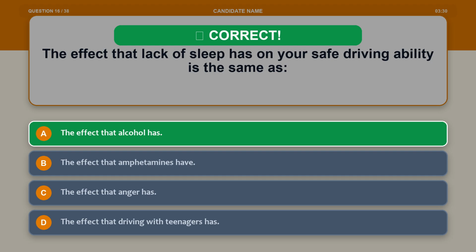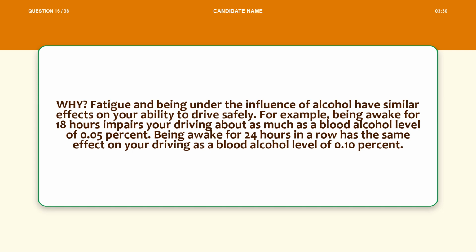The correct answer is option A, the effect that alcohol has. Explanation. Fatigue and being under the influence of alcohol have similar effects on your ability to drive safely. For example, being awake for 18 hours impairs your driving about as much as a blood alcohol level of 0.05%. Being awake for 24 hours in a row has the same effect on your driving as a blood alcohol level of 0.1%.